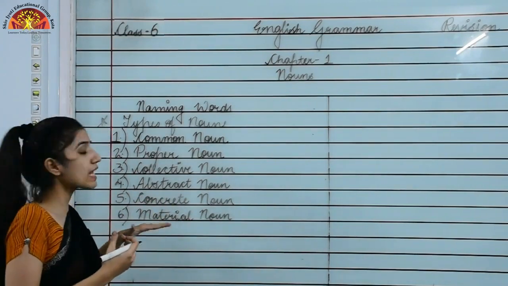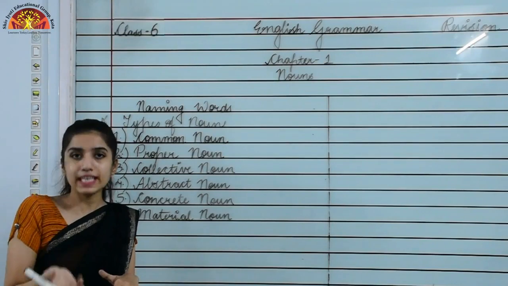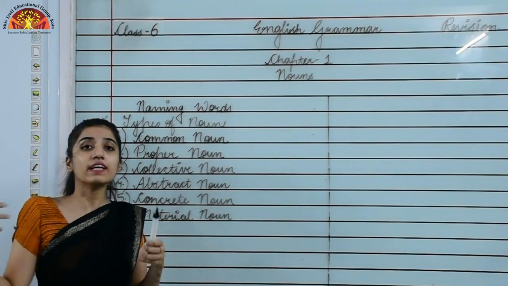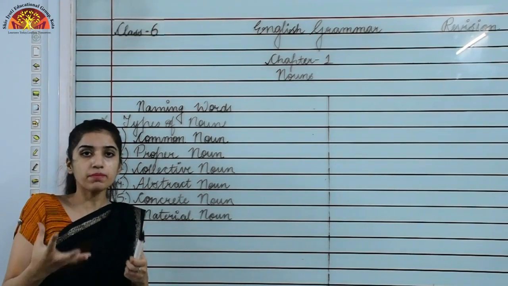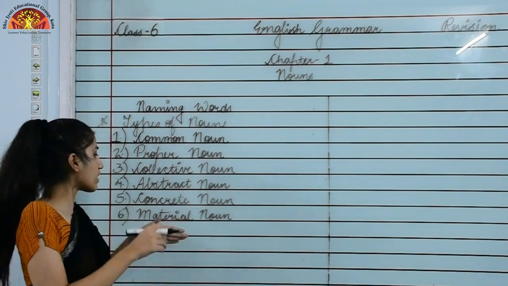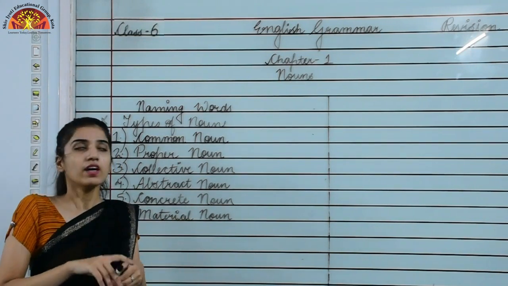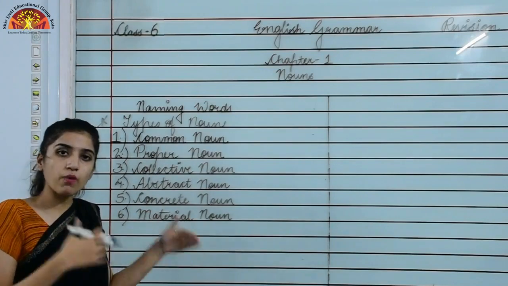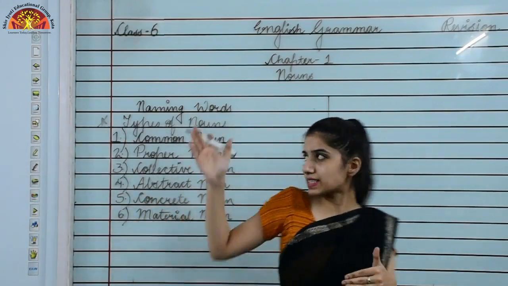Okay, moving to the last type of noun, that is material noun. It is the thing which is made up of something. So that something is what? Material noun. Okay, so these are the types of noun. Now we are going to see the examples of these nouns.